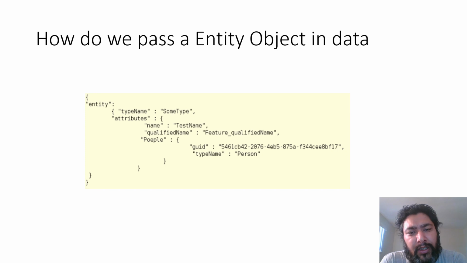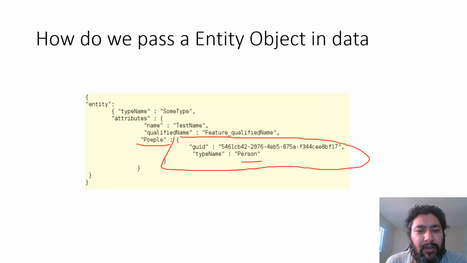Another important problem that comes up, for starters, when we are working on creating entities in metadata is, if there is an object of a certain type, how will you give it as an input to a parameter in the JSON? One of the ways we can do it in Atlas is this one, where for example this was taking an input of type person, and to give that input in the JSON file, we actually created what you can think of as a kind of dictionary, where we gave the GUID of the person it is associated with, and we mentioned the type of the GUID.